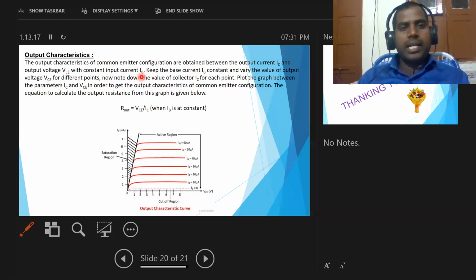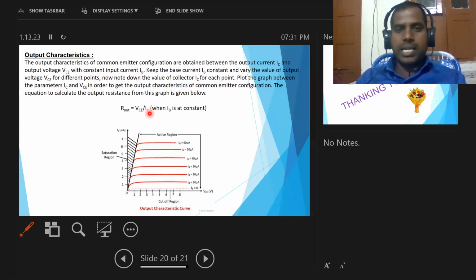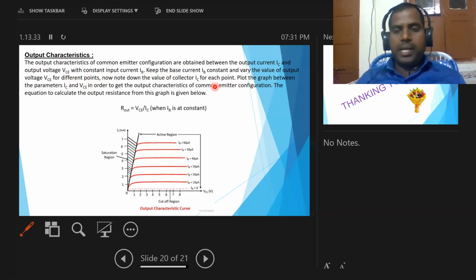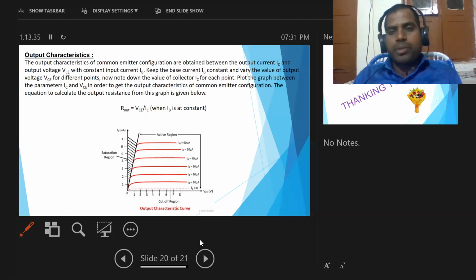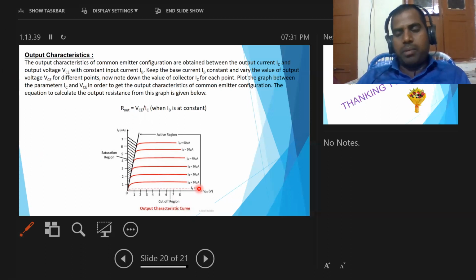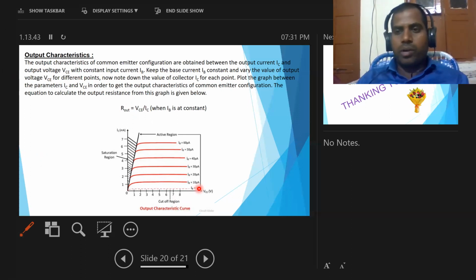By keeping the input current IB constant and changing the output voltage, we take output current values, that is collector current values IC. Repeating this process, we get a number of output current values at different output voltages for different constant values.